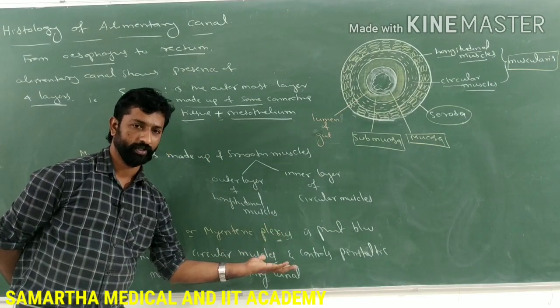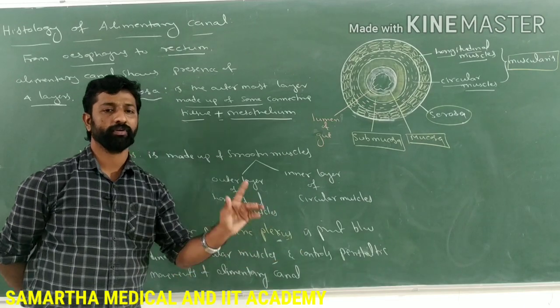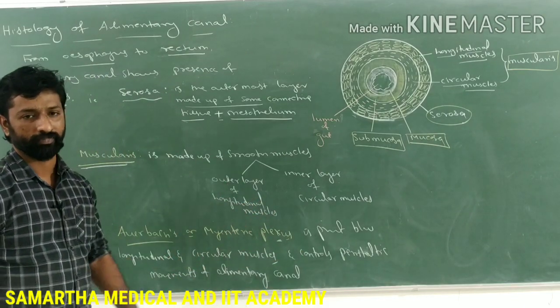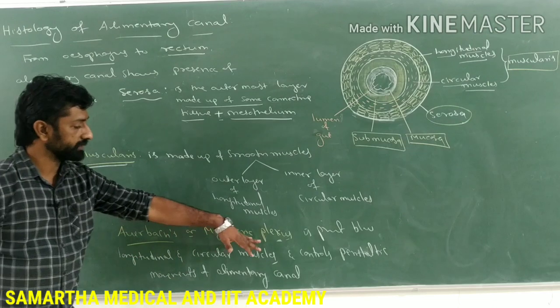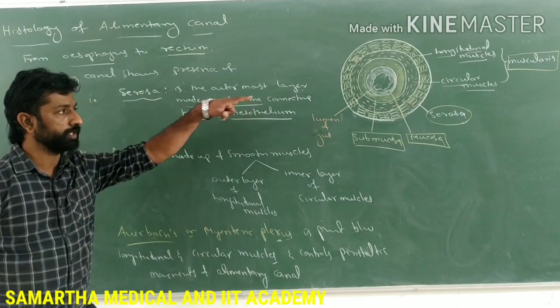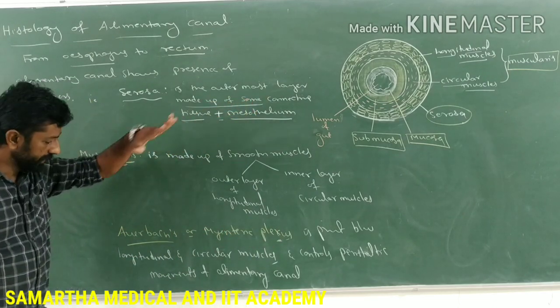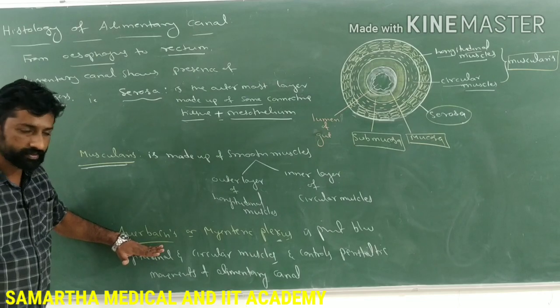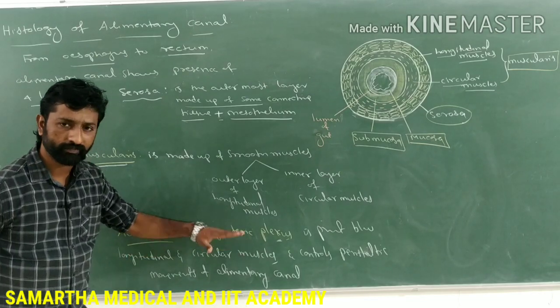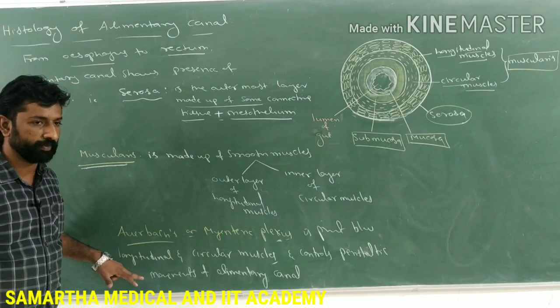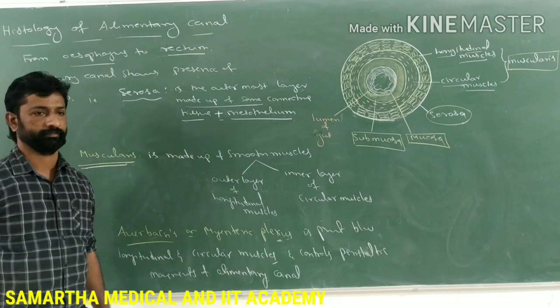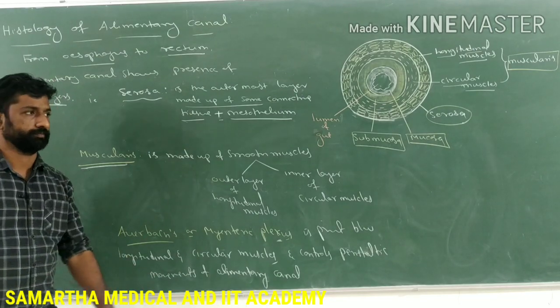So a plexus is nothing but a network of nerves. There is a network of nerves between the longitudinal muscle and circular muscle, called the Auerbach plexus or the myenteric plexus, that controls the peristaltic movement of the alimentary canal. Make a note of these points now.